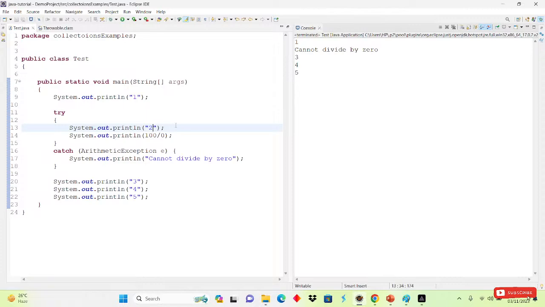Will 2 be printed or not? See, what will be the output we will get? Then just tell me that. Cannot divide. Okay. Will 2 be printed or not? Any guess, you can guess also. It is wrong also, that is also okay, because we are just clearing the basics. No. Nagaon is saying no. Okay, 2 will not print.